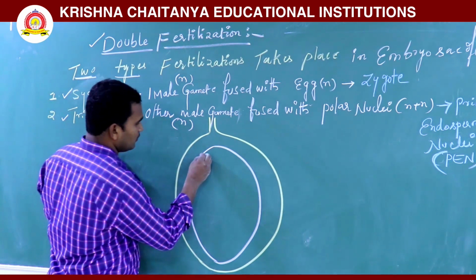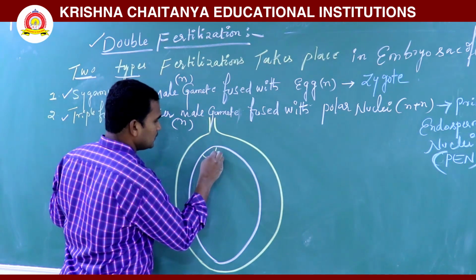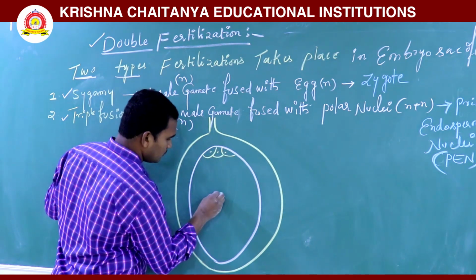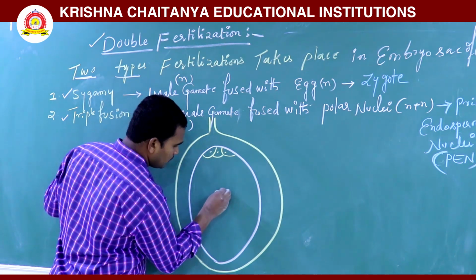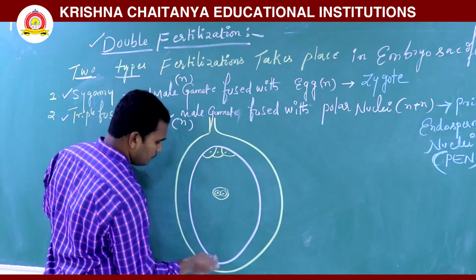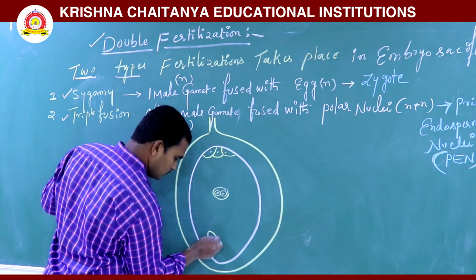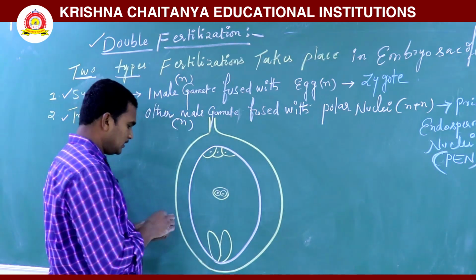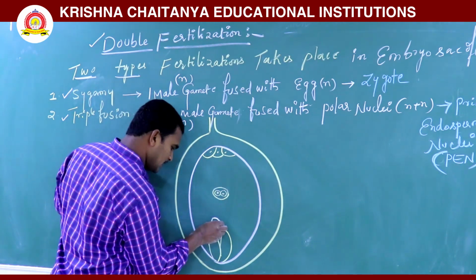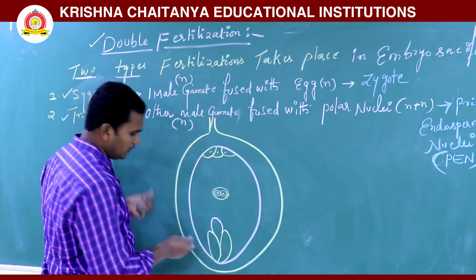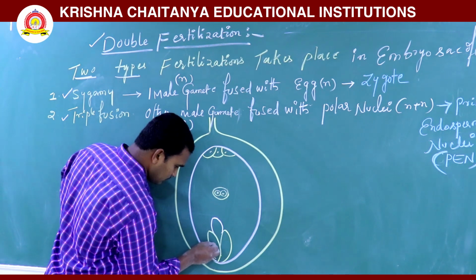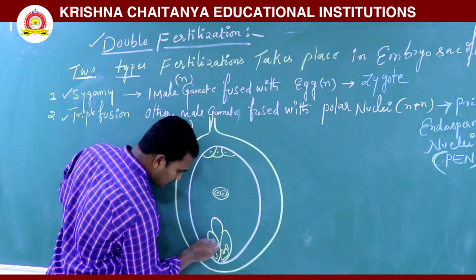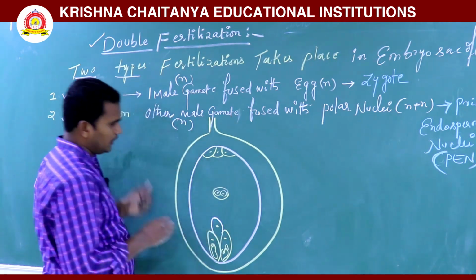The embryo sac has the antipodal cells, the central cell, the synergids, and this is the egg cell. This is the filiform apparatus.